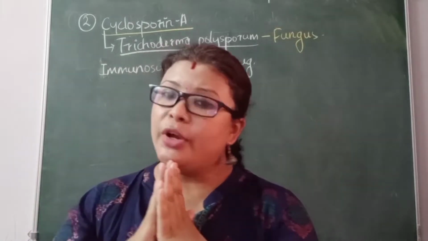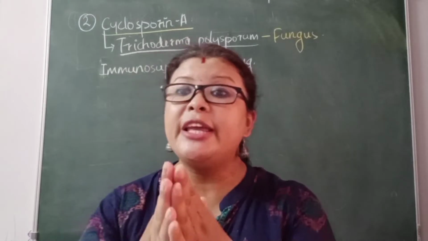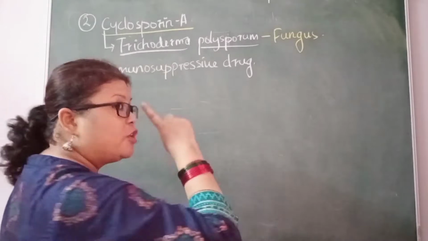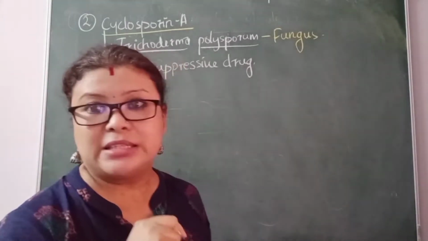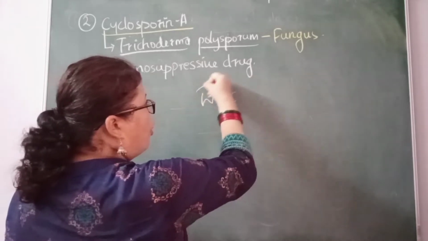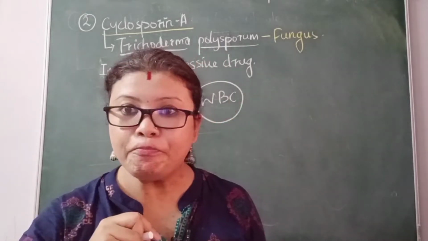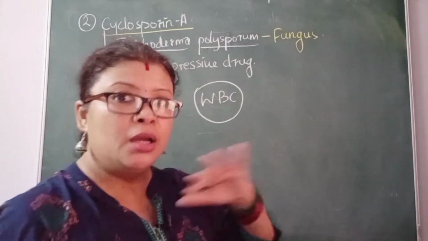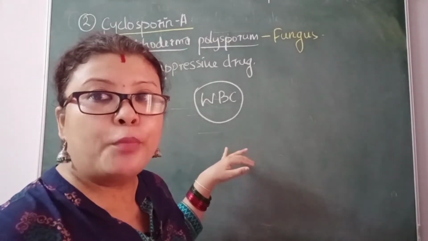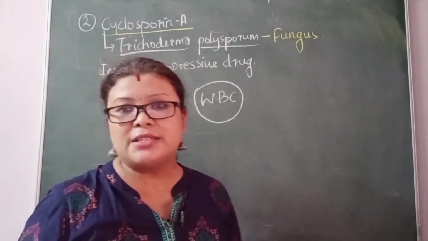Our immune system has got different types of cells. The most important immune cells of our body are white blood cells. Sorry, we don't call them cells, we call them corpuscles. Please keep this in mind. It's very common that we all use the word cells, but actually we are supposed to use white blood corpuscles, because they're suspended in a fluid medium, that is blood, right? So white blood corpuscles are the most important immune cells. The white blood corpuscles produce different types of cells.